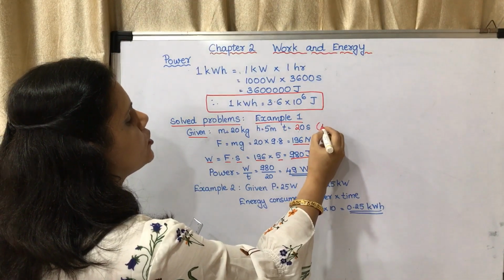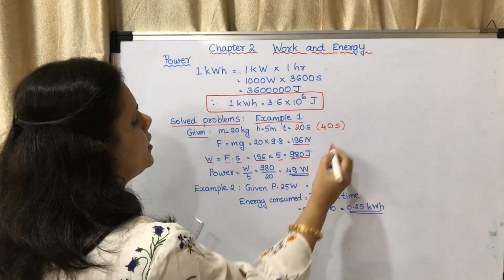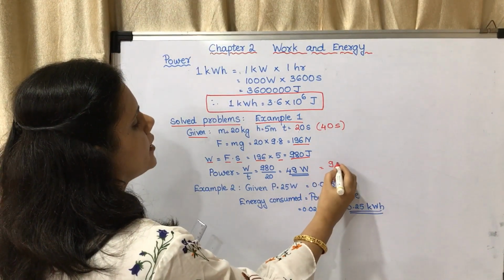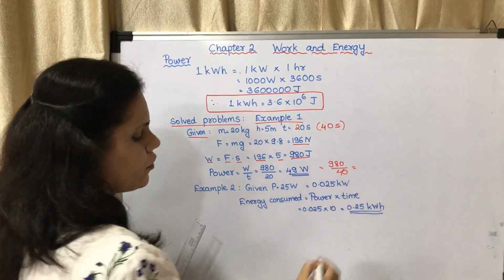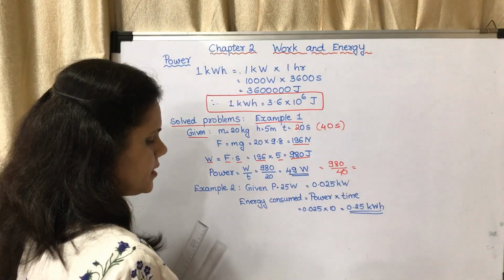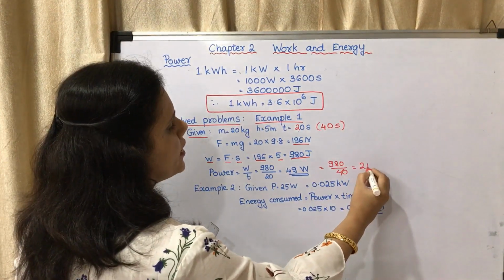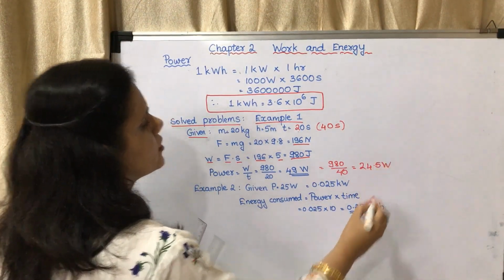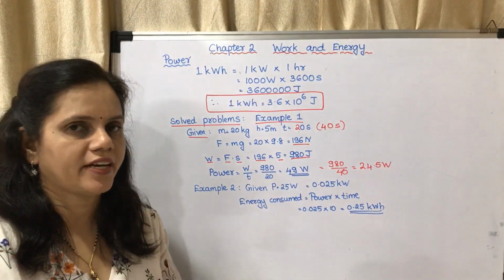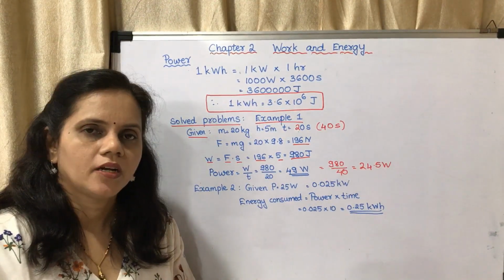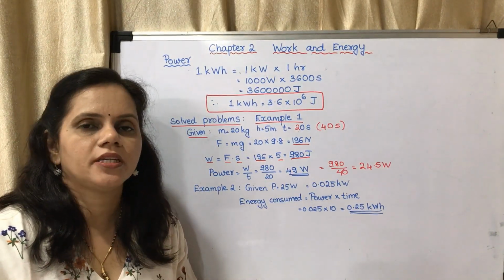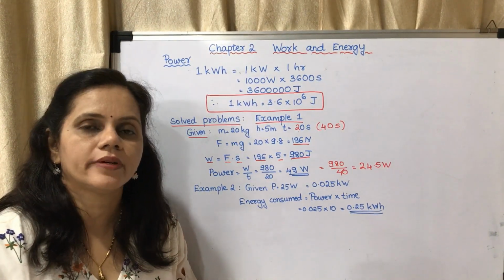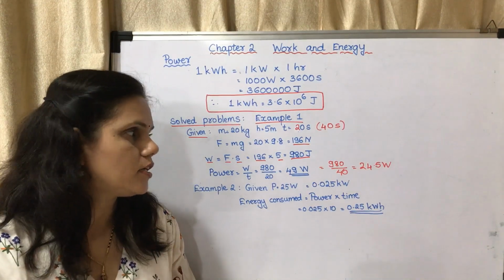If here it is 40 seconds, then you will get this as 980 upon 40. That answer is 24.5 watts. You may calculate and see. So according to the question, whatever time has been given in your question paper, according to that you may calculate.